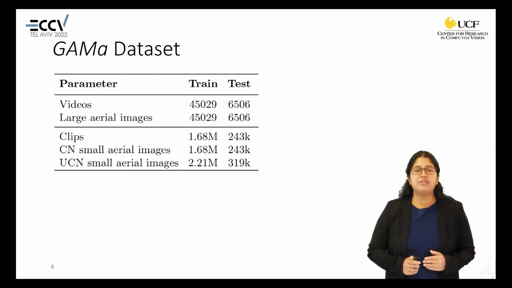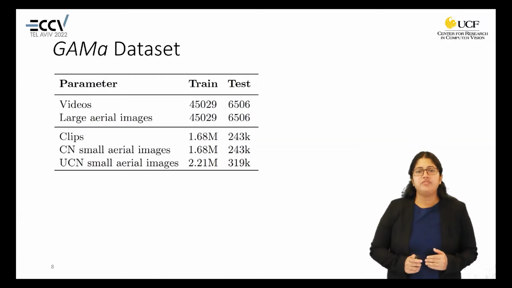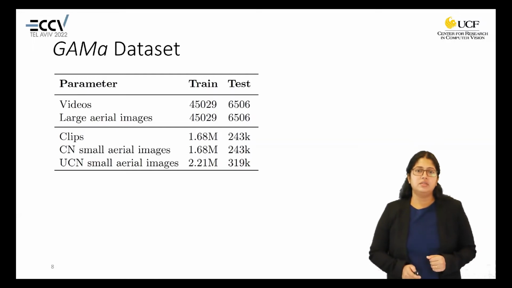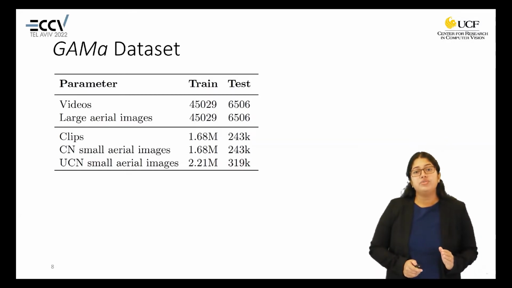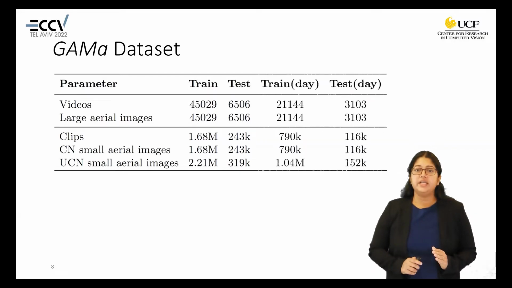In the training set, we have 1.68 million clips, and in the test set, we have 243K clips. These are lots of videos and clips. So to reduce the training time, we have mostly used day videos in our experiments. Here we can see that the day videos are almost half of the full set.